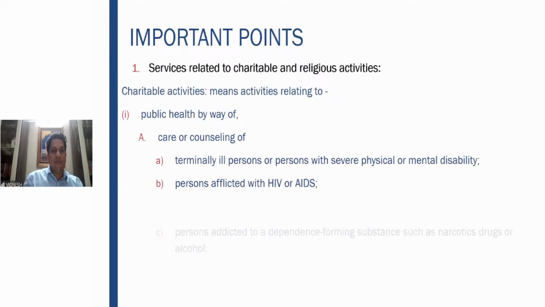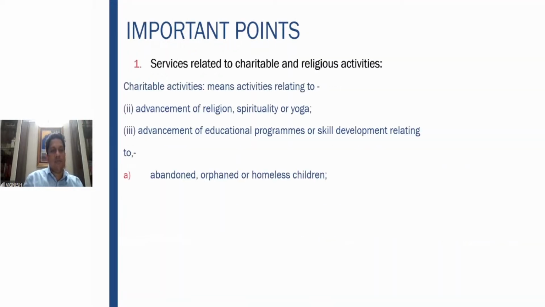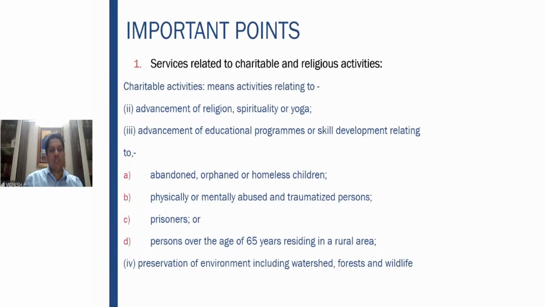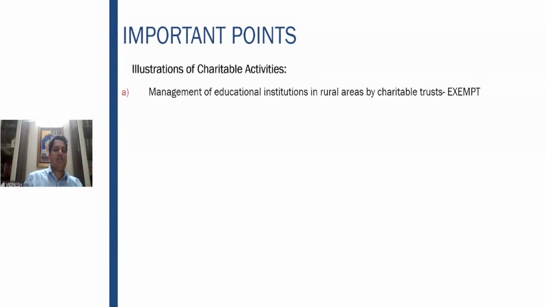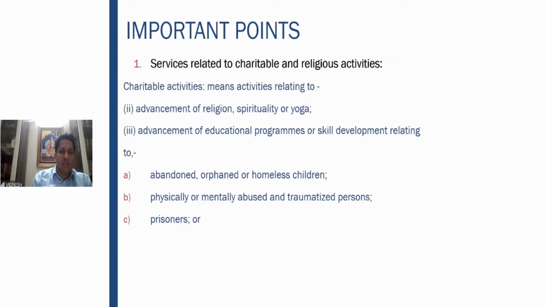Entry number 80. Charitable activities, the definition we have already seen in the previous session. This is important because it is very clear: charitable activities undertaken by an entity registered under 12AB are exempt from tax. Let us look at some illustrations of charitable activities. Management of education institutions in rural areas by charitable trusts. When I say charitable trust here, that means it is registered under 12AB of the Income Tax Act. So for management of education institutions, let us go back to the definition. What does it say?